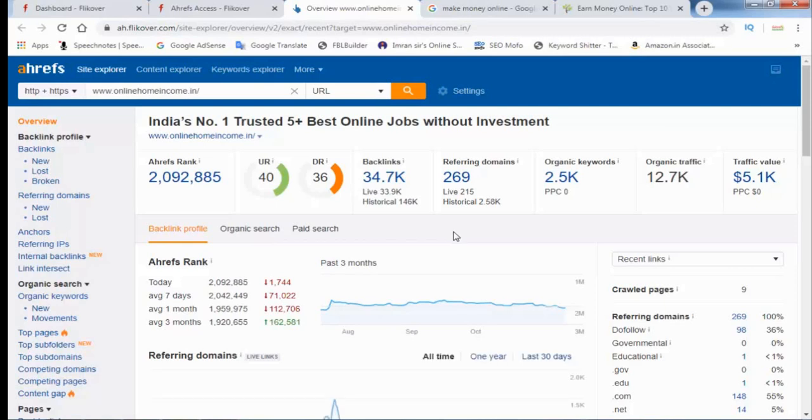I will show you what the benefit is. These are the organic keywords. Here you can check 2.5k, 2500 organic keywords ranked from this website.